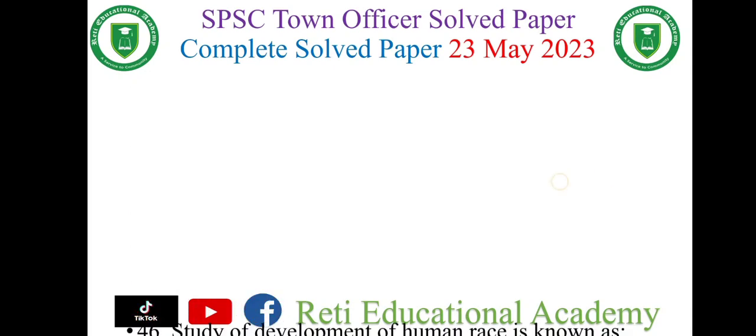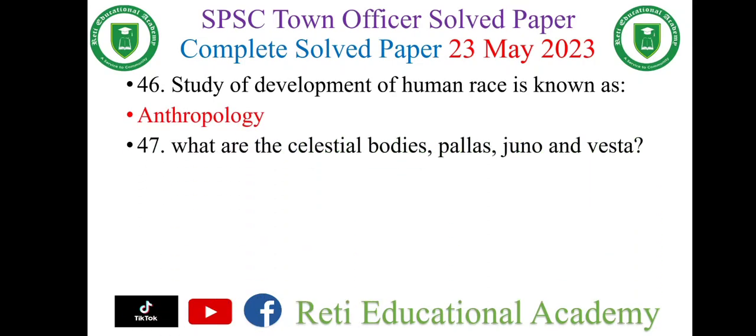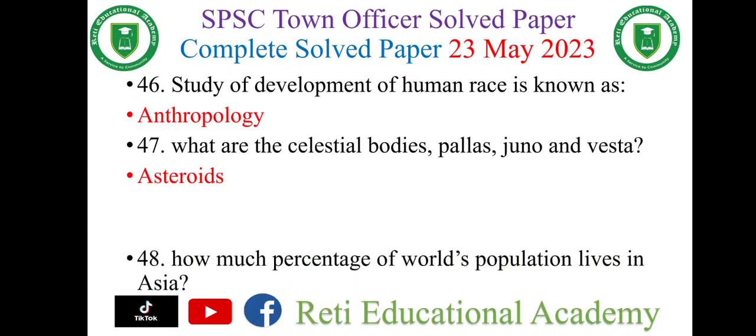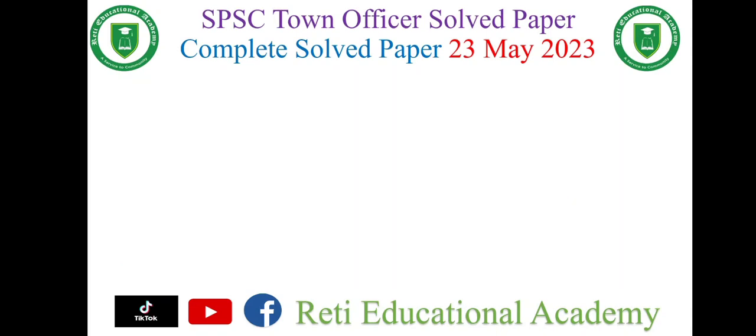Question number 46. Study of development of human race is known as anthropology. Question number 47. What are the celestial bodies Pallas, Juno, and Vesta? And the right option is asteroids. Question number 48. How much percentage of world's population lives in Asia? And the right option is 57%.